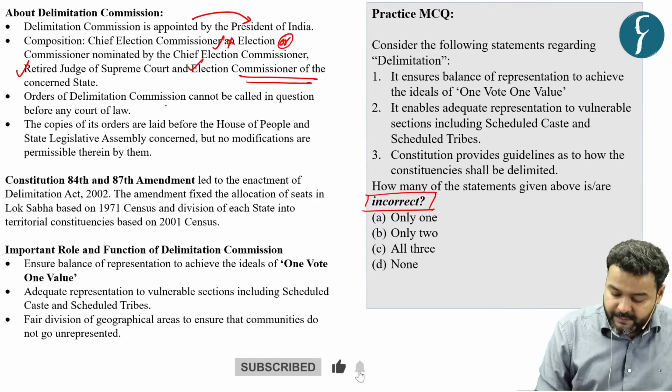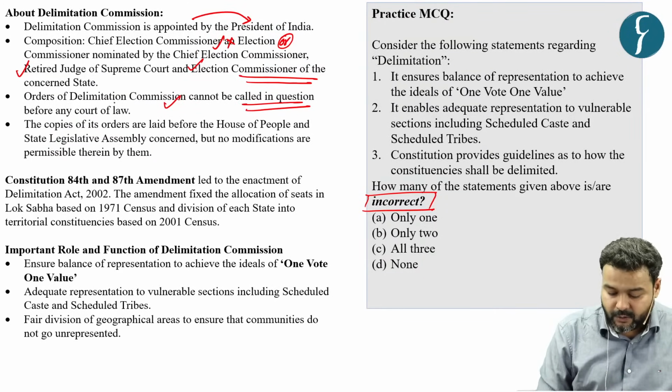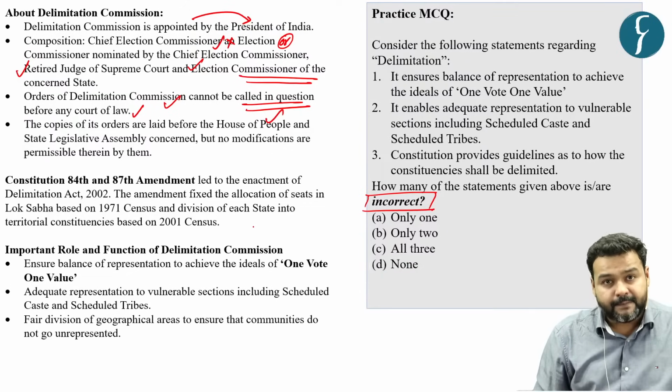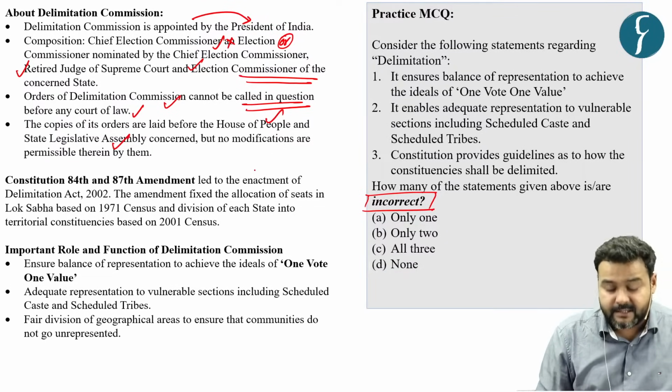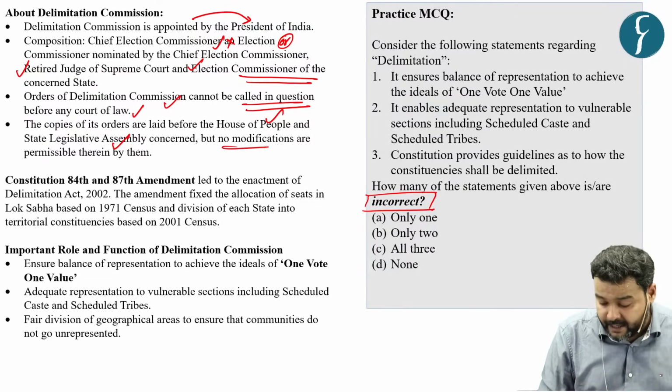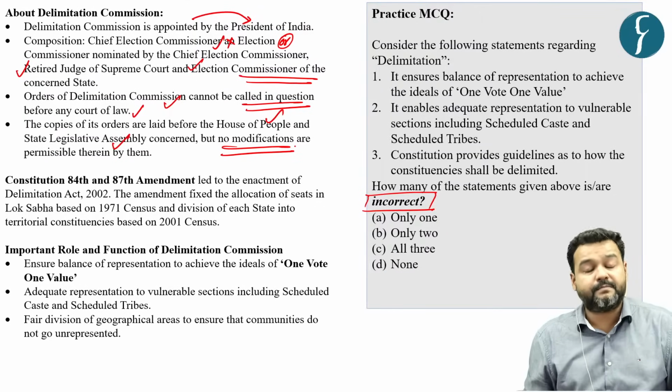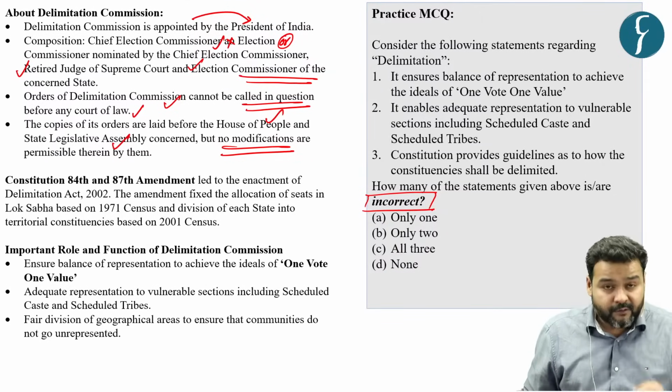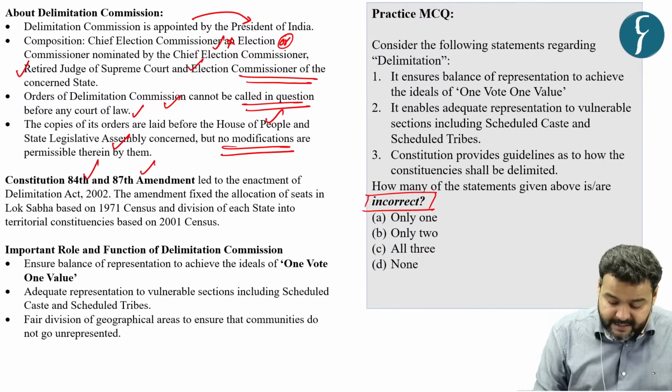Further, orders of the delimitation commission cannot be called in question before any court of law. Third, these orders are to be laid before the House of the People and the state legislative assembly, but no modification is permissible therein. Further, the 84th and 87th amendment.